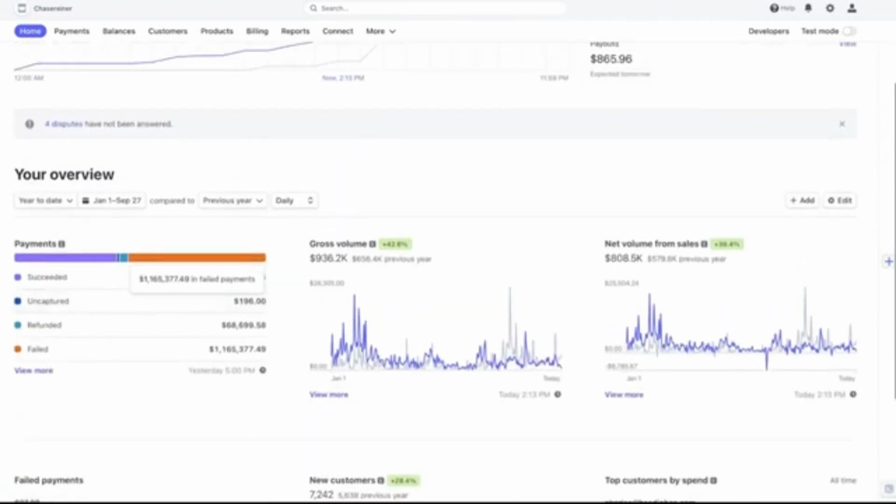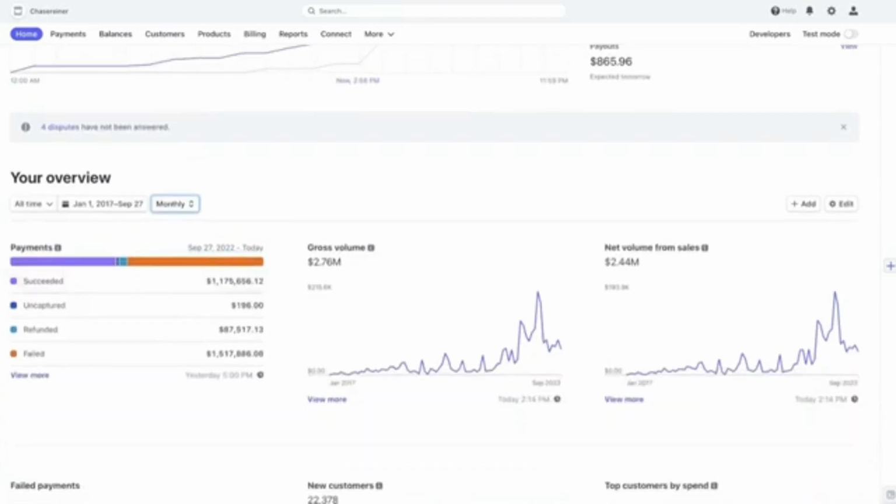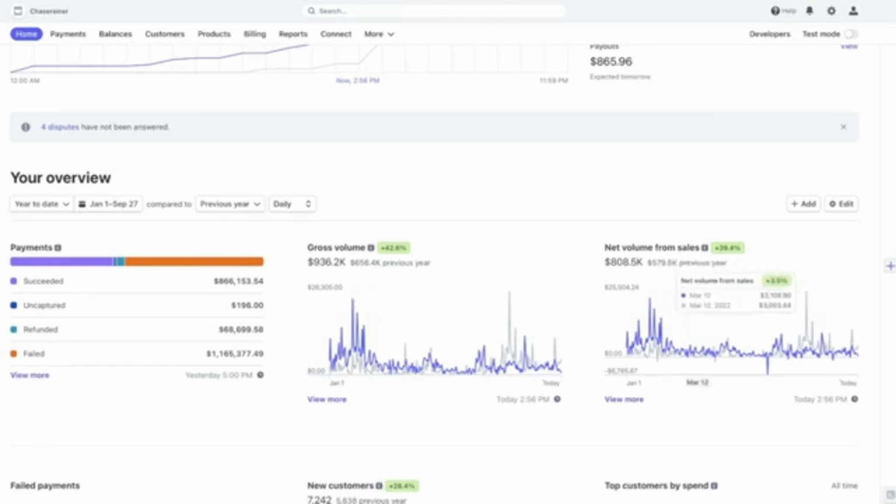You could look at right here, the gross income for the last year to date, that's the last 365 days, is nearly $1 million. So I'm going to show you the manual way on how you could do this right now. And then I'm going to show you a super ninja hack way that you could do this pretty much on autopilot and take 99% of the work out of it for you.